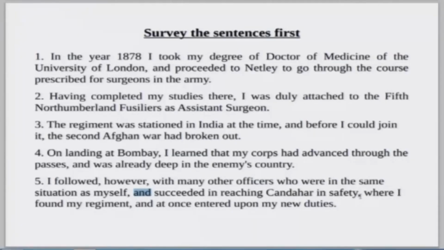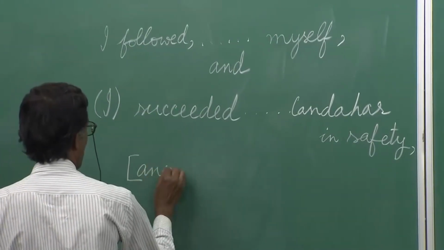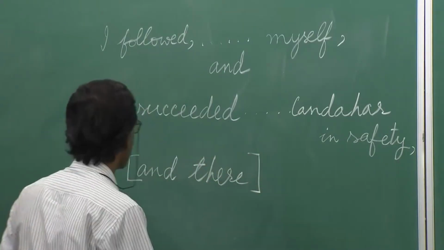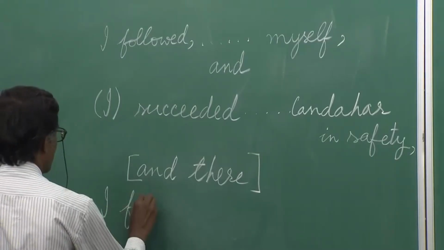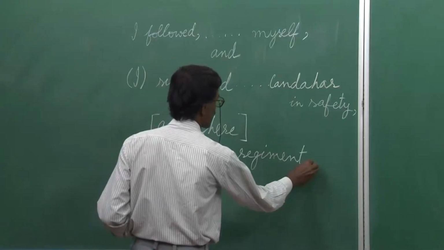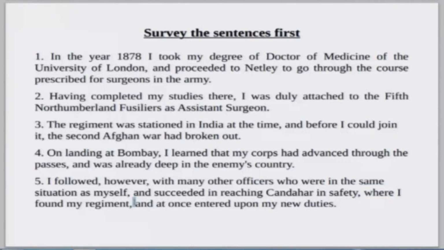So, we have reached this point, and for the correct sense we are going to reinterpret this where, as, and there, I found my regiment. We have come till this point. Okay? This end.